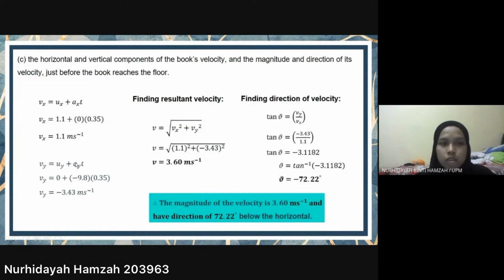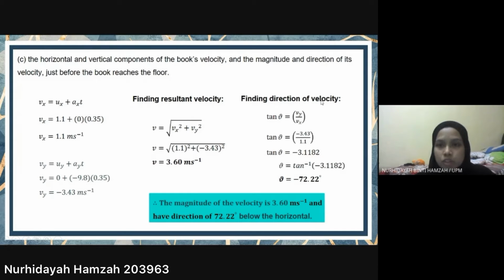Next, to calculate Vy, we can use the same formula. We insert all the information given and get the value of Vy as negative 3.43 meter per second. Then, when we have the horizontal and vertical velocity, we need to find the resultant velocity. The formula is the square root of Vx squared plus Vy squared. When we put the Vx and Vy values into the formula, we get a resultant velocity of 3.6 meter per second.